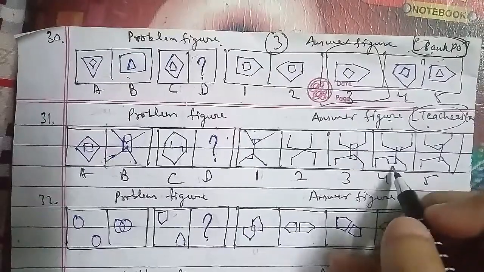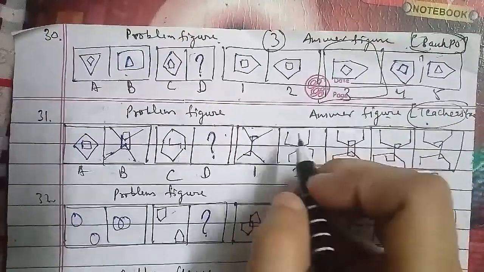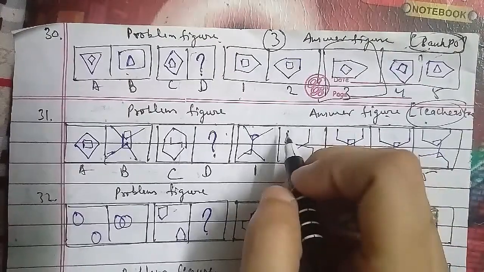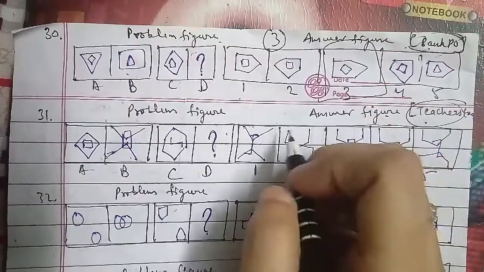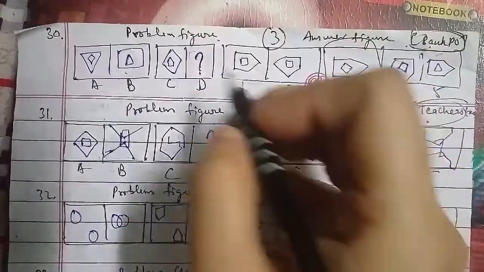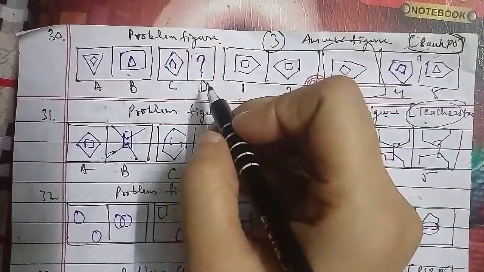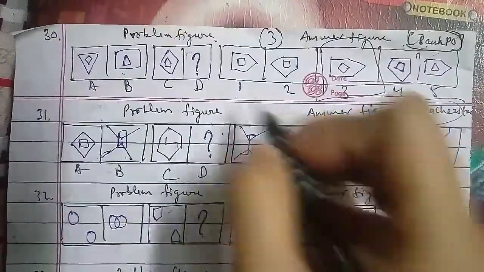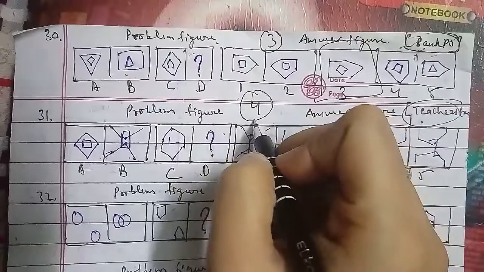In this case, the outer figure divides into two parts along the horizontal, and the two parts get inverted, and the inner figure rotates through 90 degrees as well. So the D figure that we have to find out, the fourth figure will be the right answer for this question as well.